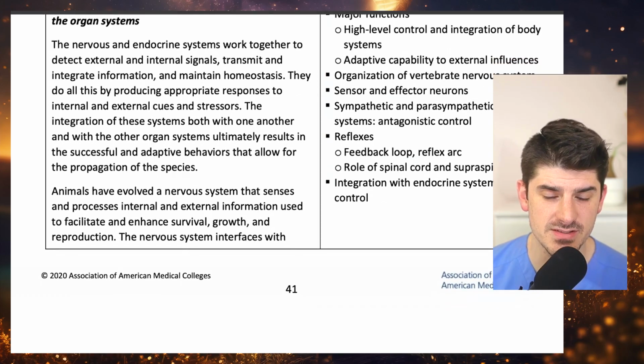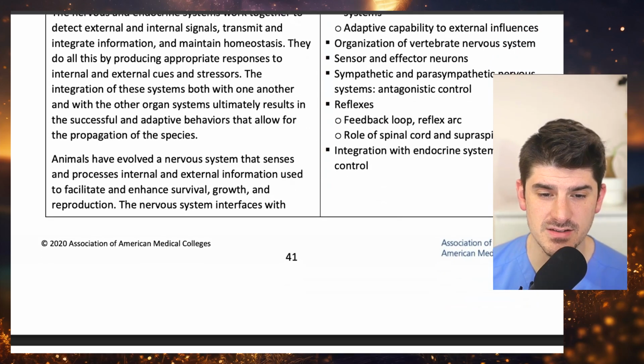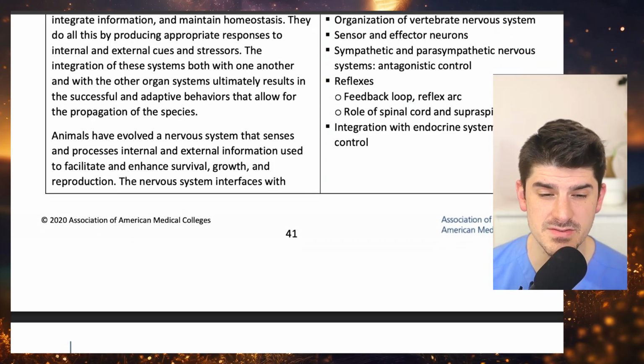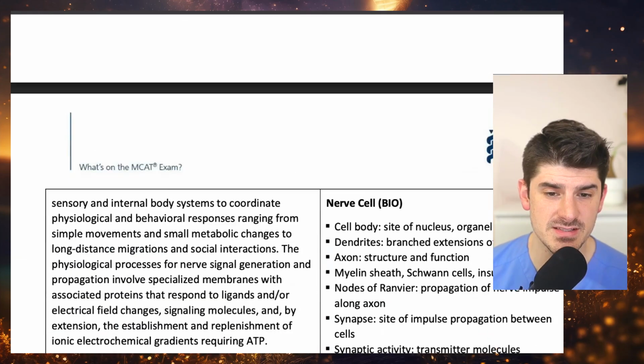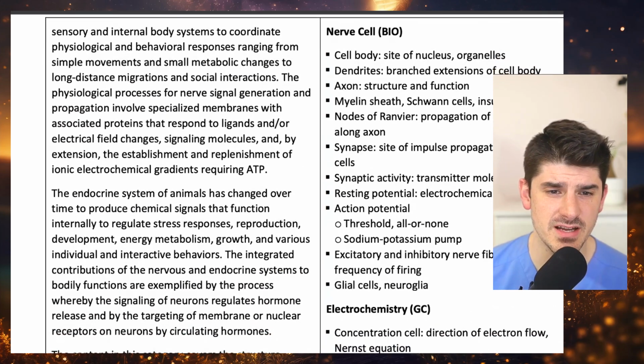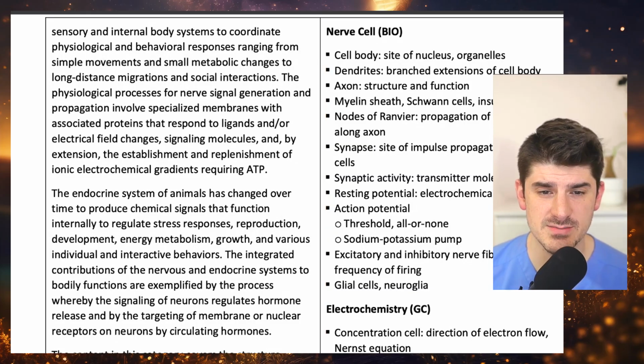Animals have evolved a nervous system that senses and processes internal and external information used to facilitate and enhance survival, growth, and reproduction. The nervous system interfaces with sensory and internal body systems to coordinate physiological and behavioral responses ranging from simple movements and small metabolic changes to long-distance migrations and social interactions.